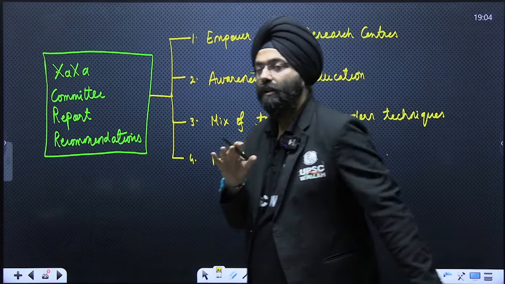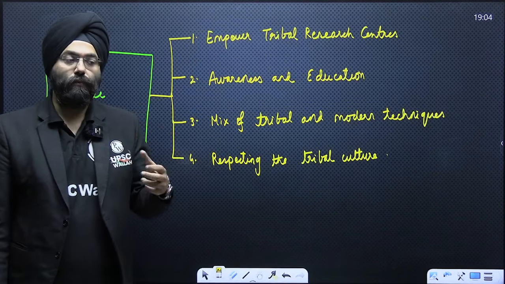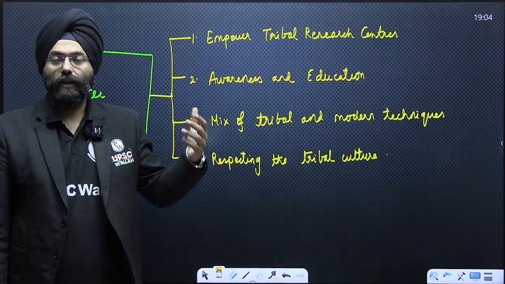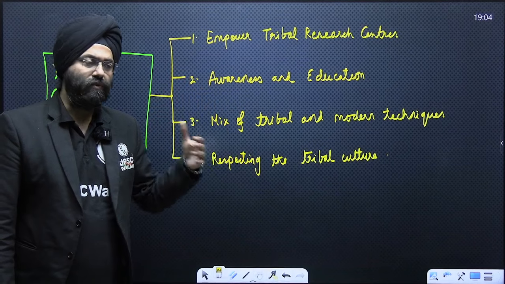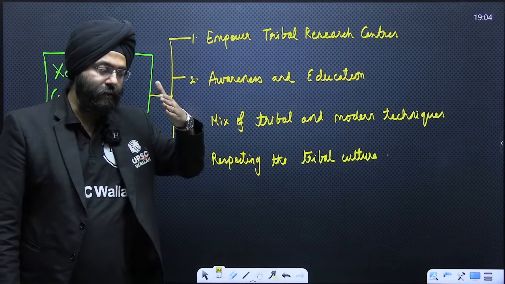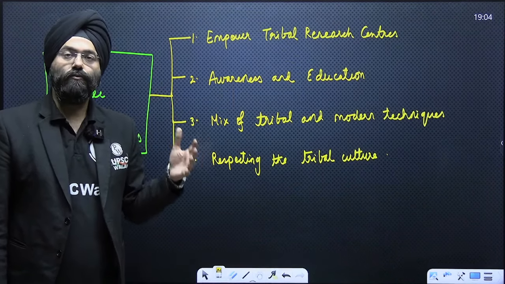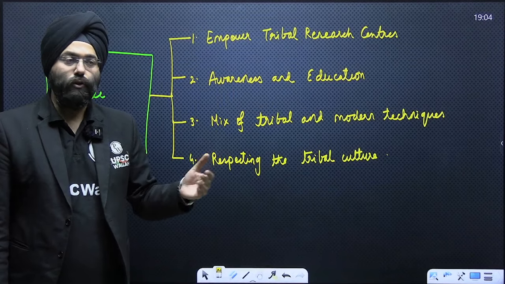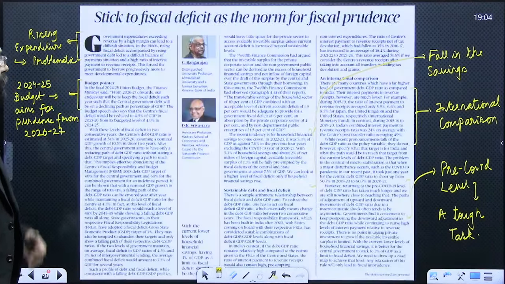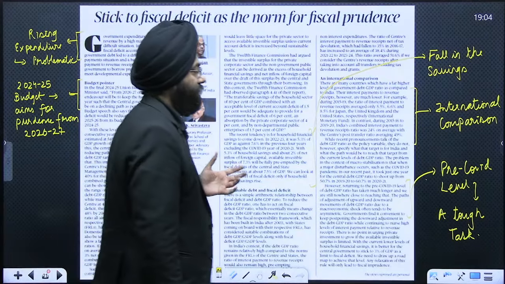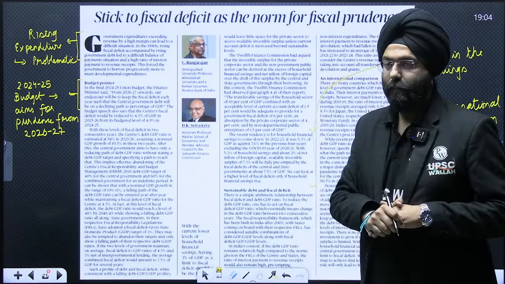Now, this was the article which can be used from an ethical dimension, from the vulnerable sections aspect, from diversity of population in paper 1, and also with respect to the economic dimension. So this article can be used and the question can be asked in any of the papers. And obviously, if you have an option like anthropology or sociology, you can use them as case studies in your papers also.